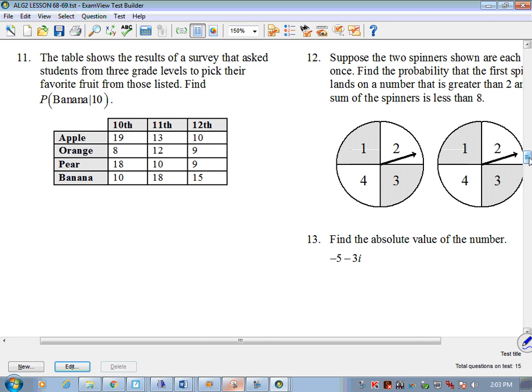We want banana for 10th grade, right? That's this 10th. So we're following this column right here. What we want is the probability of banana out of the 10th grade. Well, desired is what? 10. 10, right? Out of what?